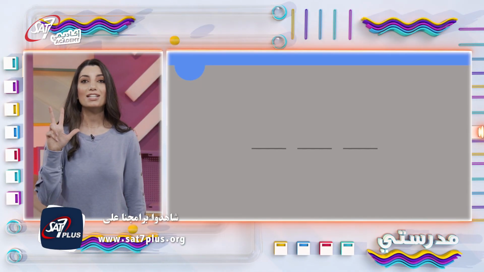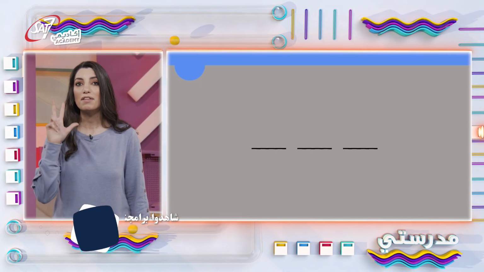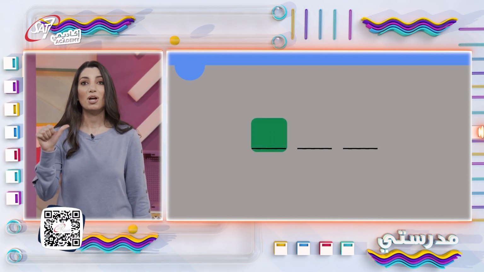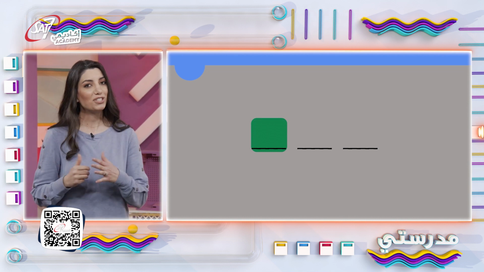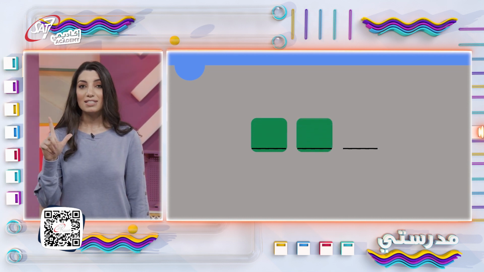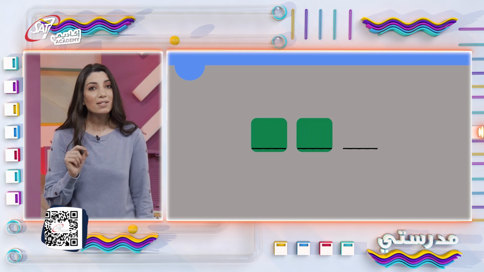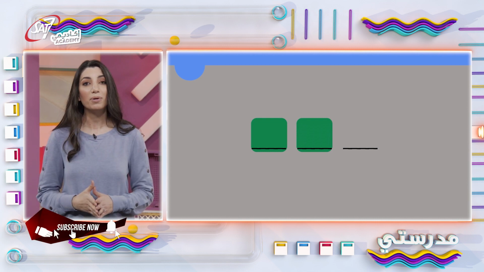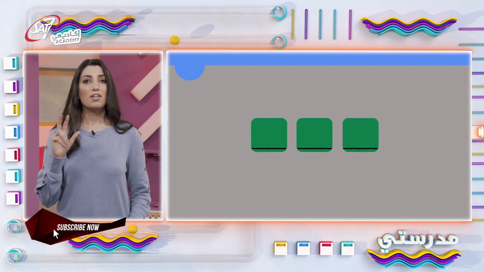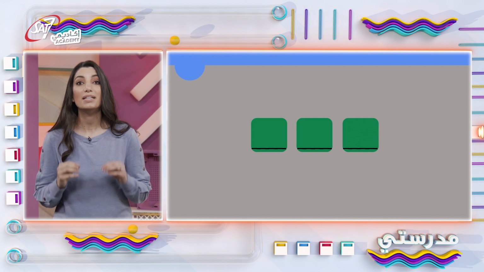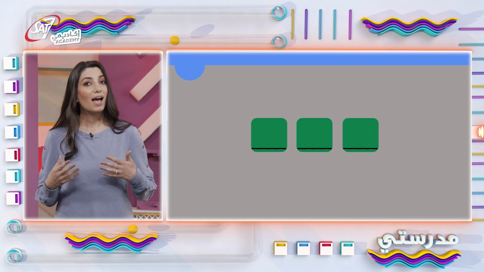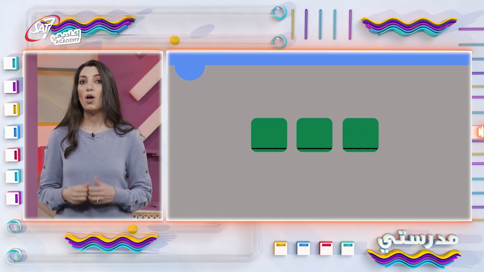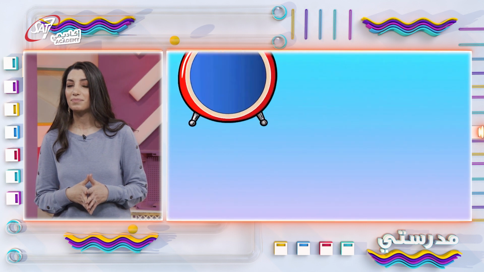It is a 3-digit number, which means it's made from 3 numbers or 3 digits. The first digit is the number of days in a week. That should be easy. The second digit is half the number of months in a year. How many months are there in a year? Half this number. And the third digit is the number of seasons in 2 years. Summer, winter. How many seasons are there in 2 years of time? So, what's the mystery number?